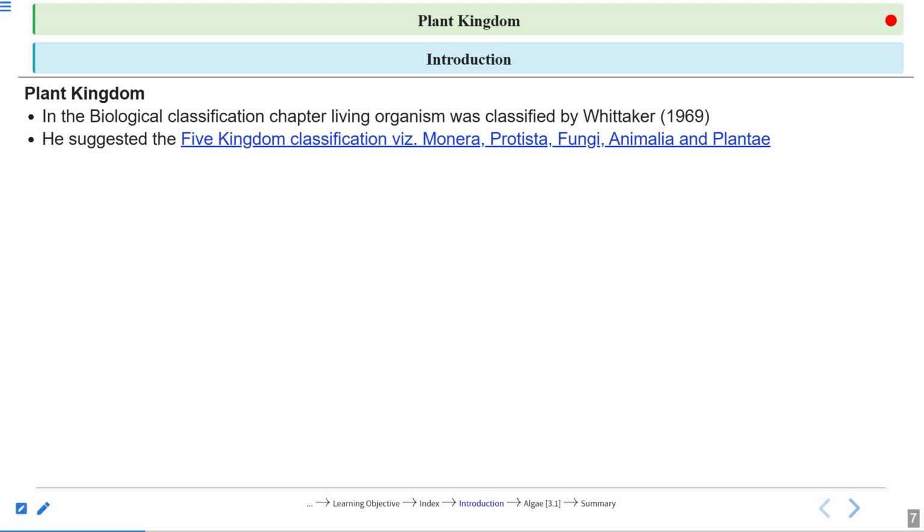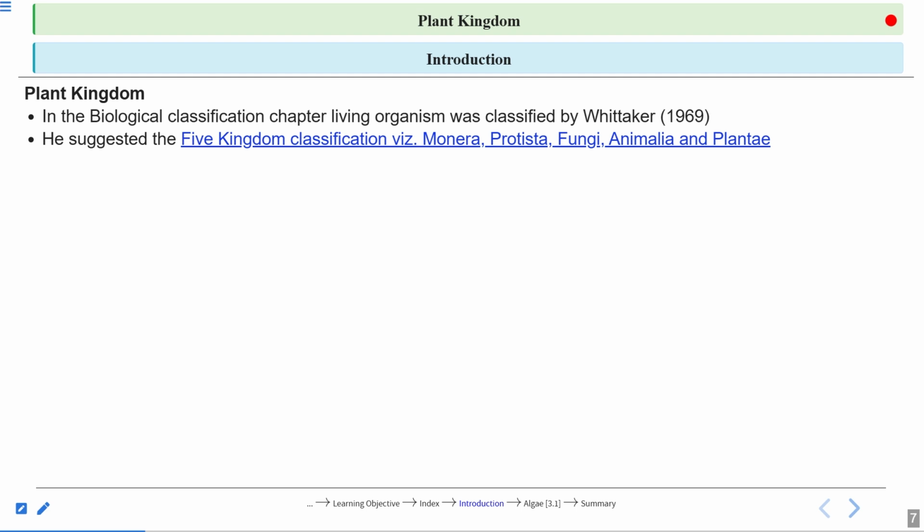That is why Whittaker classification is famously known as the 5 kingdom classification, right? And what are the 5 different kingdoms present in this classification system? Number 1, Monera. All the unicellular prokaryotic organisms come under Monera.